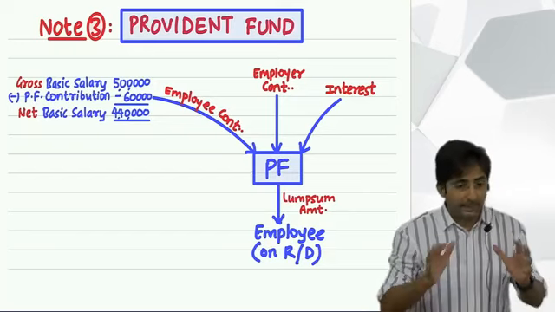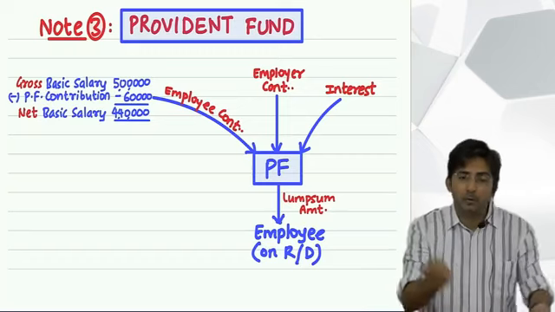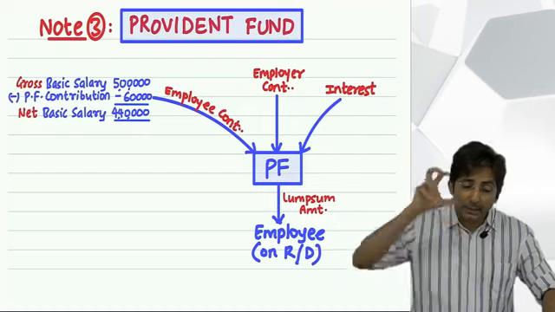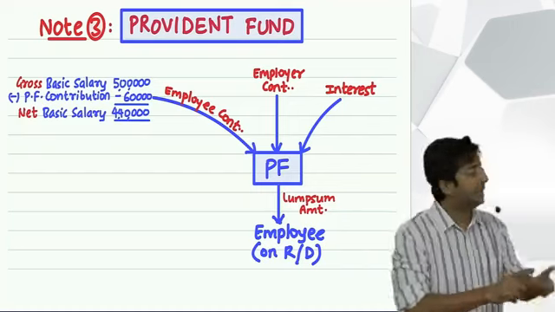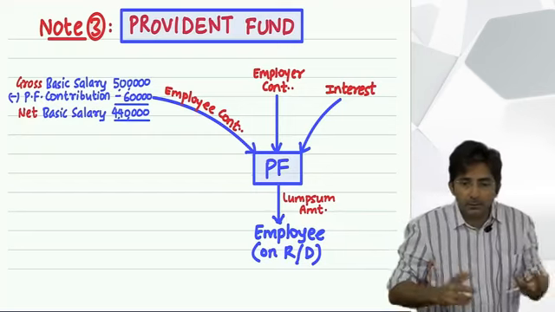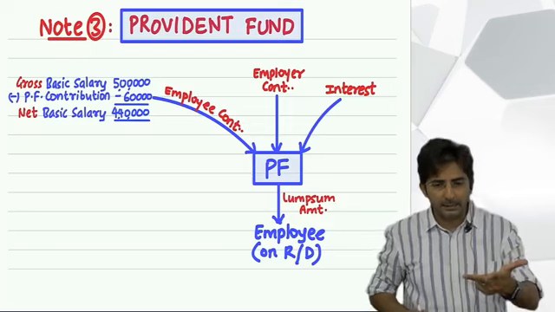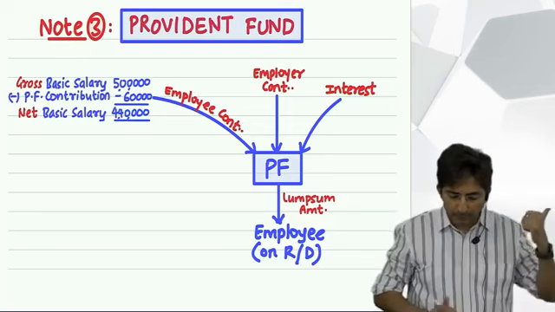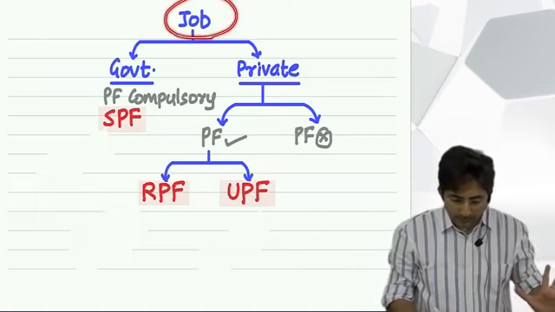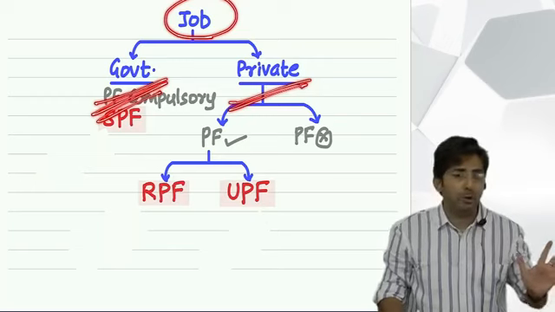Okay. See, everything I am explaining, why? My ultimate objective is what? To come to the main point, whether taxable or exempt. But that cannot start directly. First I explained how the Provident Fund operates, the meaning part. Now types. So what are the 3 types? Statutory, recognized, unrecognized. Now see, look at this drawing. There are broadly 2 types of job. Some people do government service, some people do private jobs.